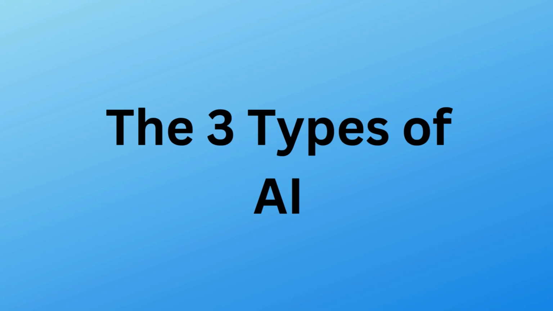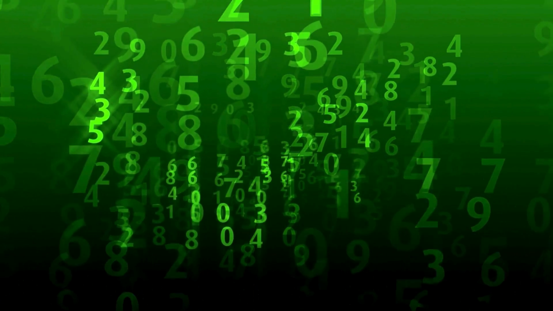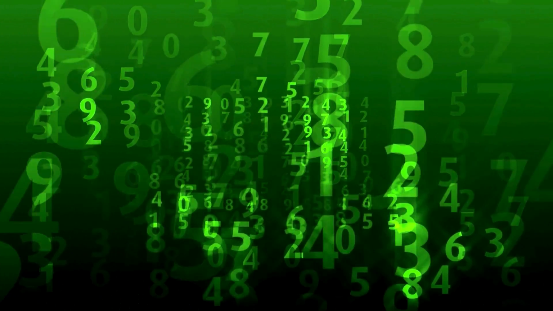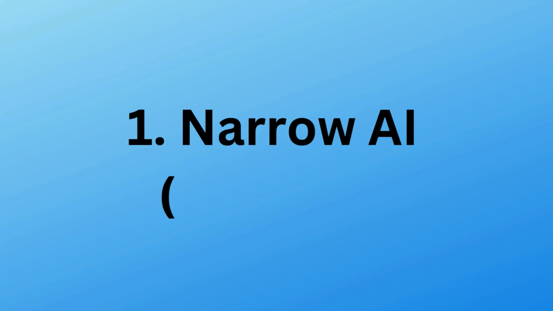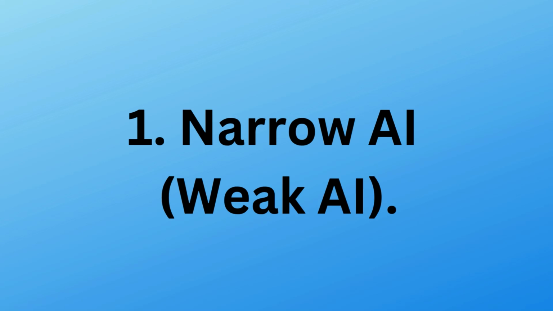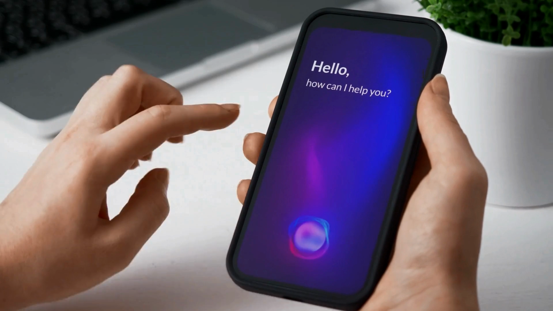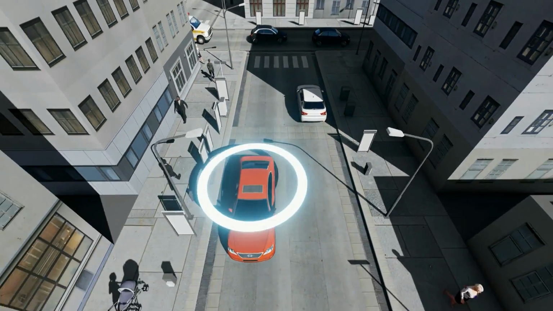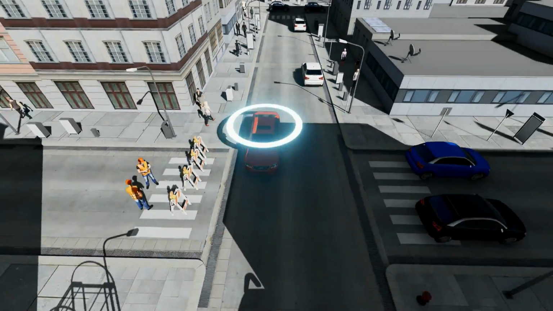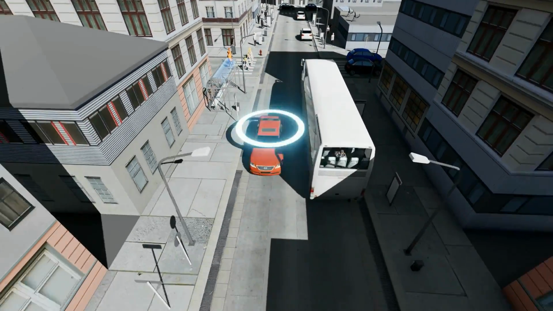The 3 types of AI. AI comes in 3 main types. Let's break them down. 1. Narrow AI, also known as weak AI. This is the AI we use today. Narrow AI is designed to do one specific task, like recognizing speech, recommending videos, or driving a car. It's powerful, but it can't think outside its lane.